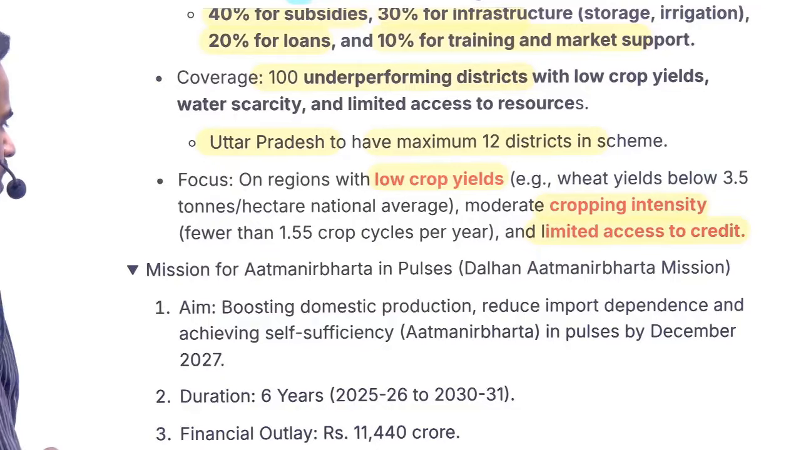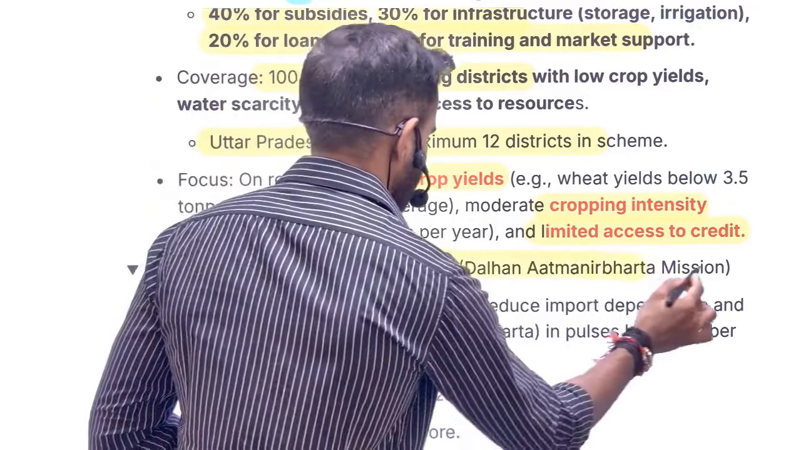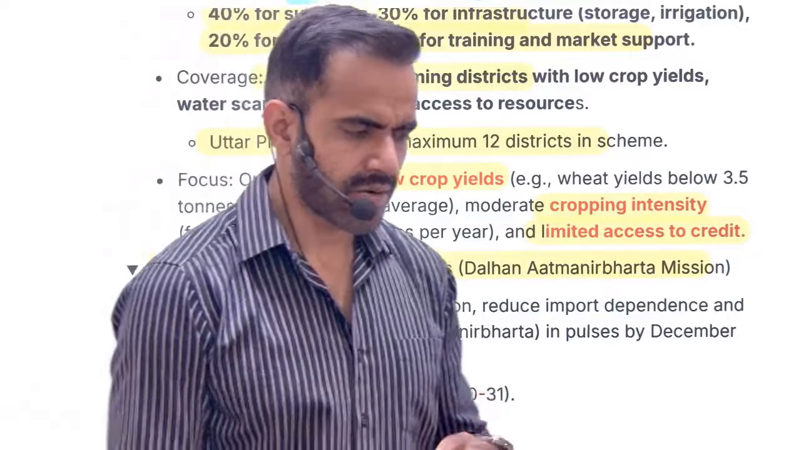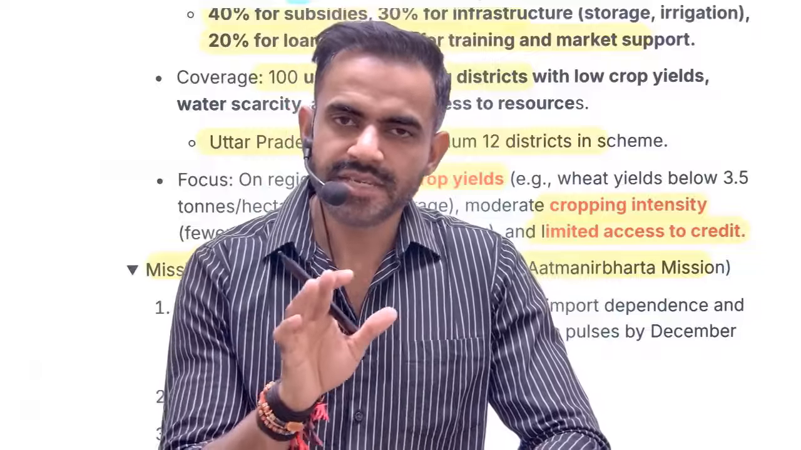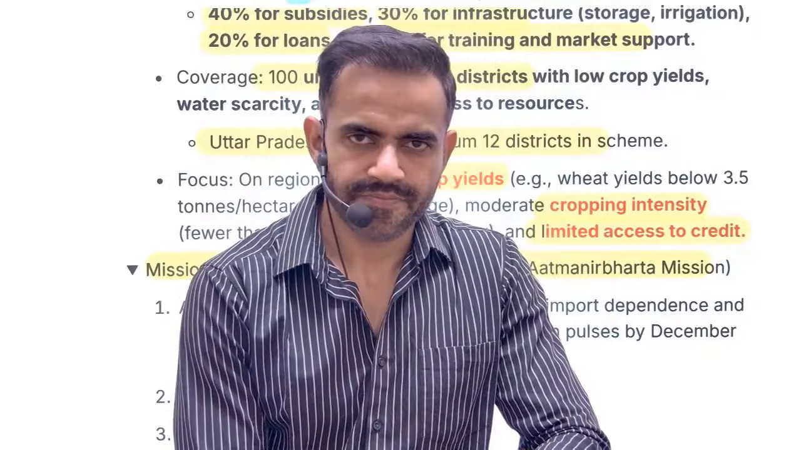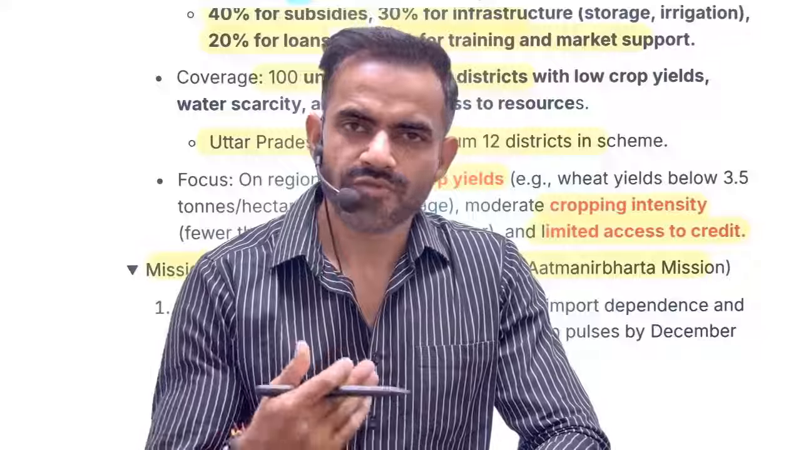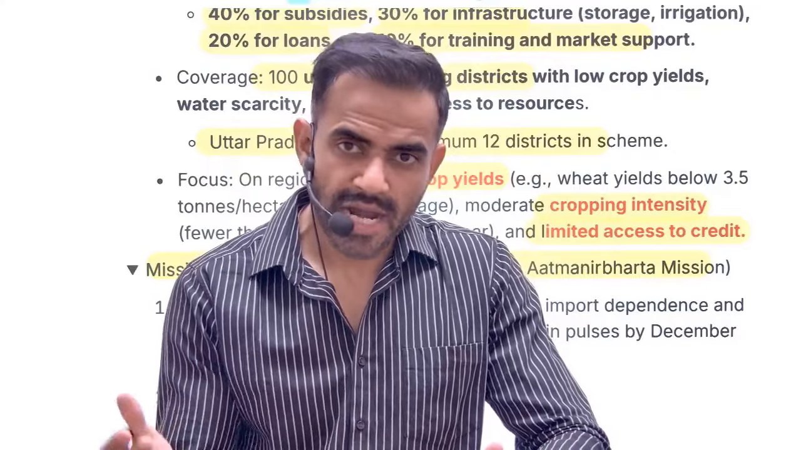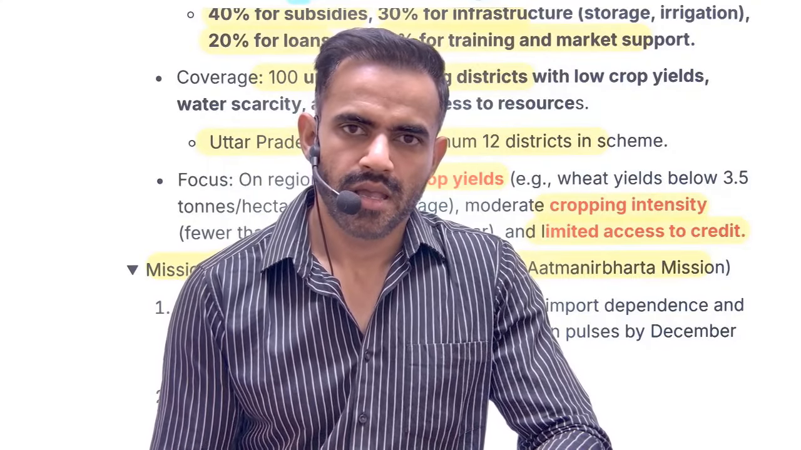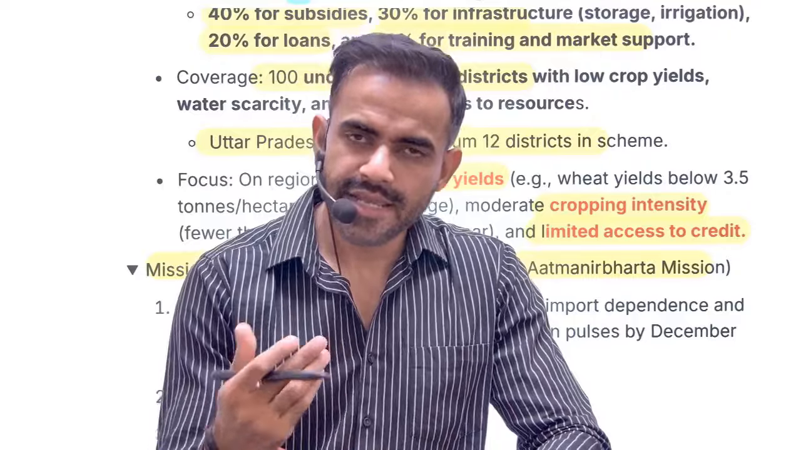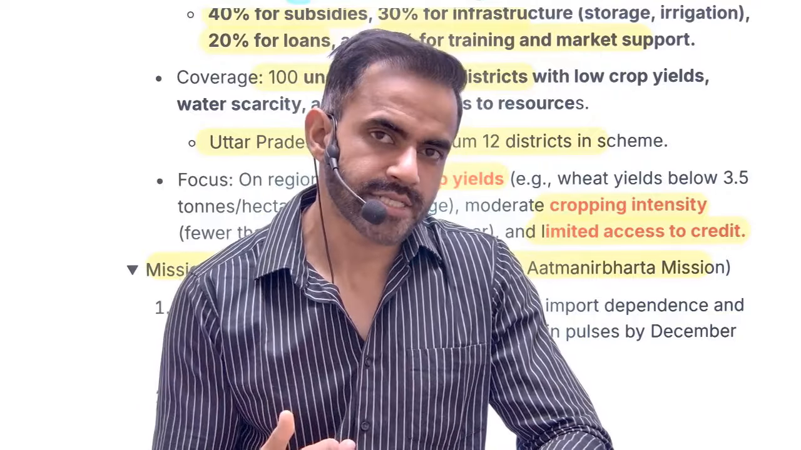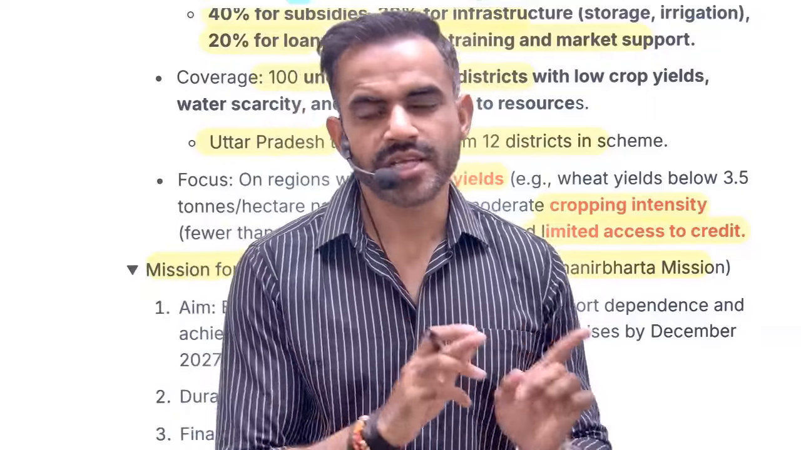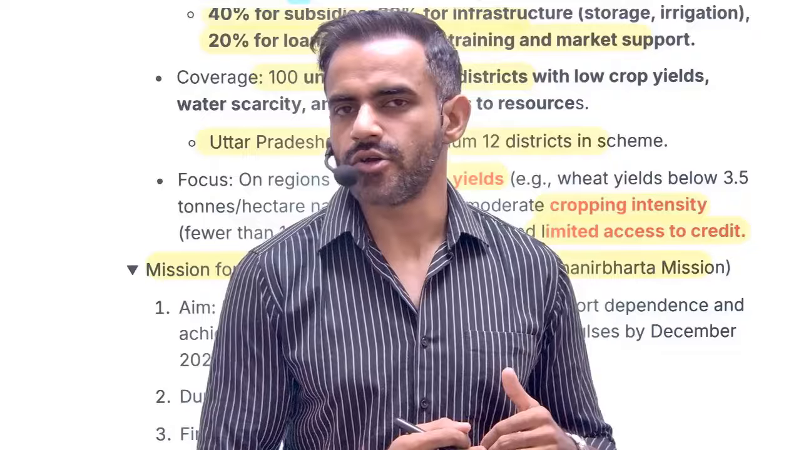Next is related to the mission for Atmanirbharta in pulses. That is the Dalhan Atmanirbharta mission. Now understand the background here. Our cropping pattern is heavily dominated by rice and wheat. That's why farmers do not prefer to cultivate pulses. That's why our demand for pulses is quite high. We are the leading producer, leading consumer, and leading importer of pulses. Leading producer, yes, we are the leading producer. But understand, this production is not sufficient to fulfill our domestic demand.